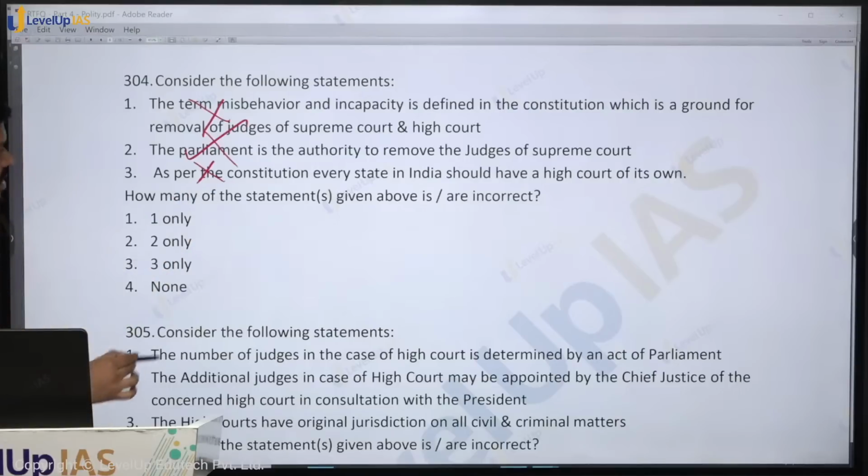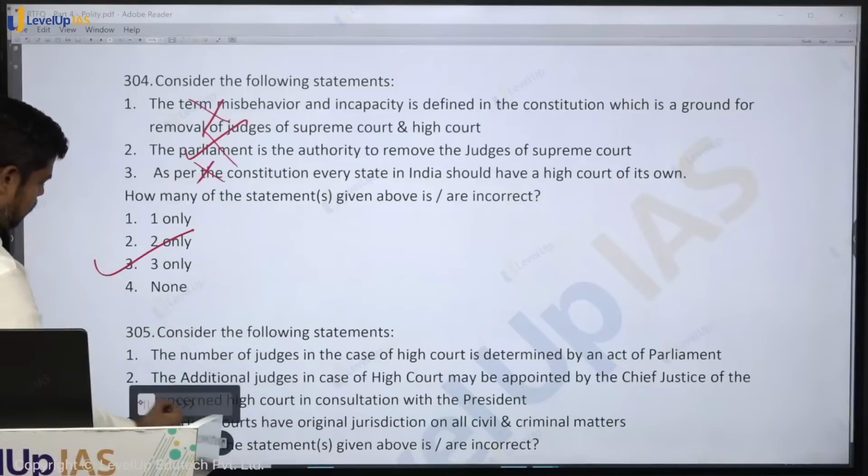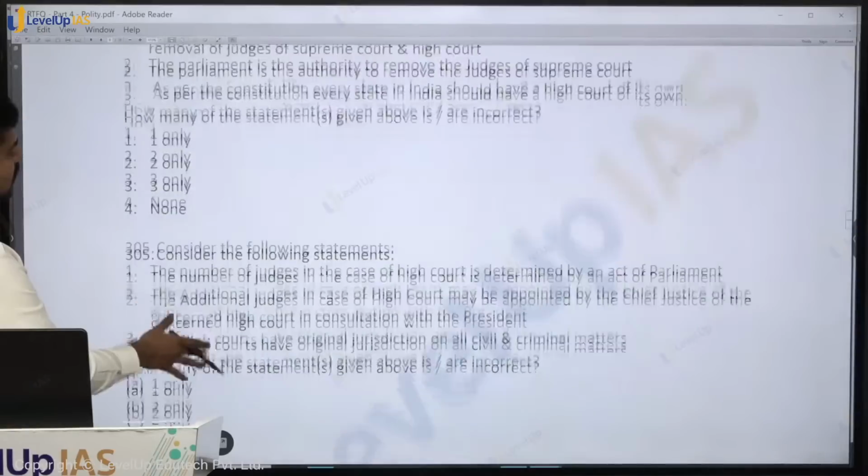So, what is the answer here? Which of the statements given above are incorrect? What is the answer? 3 only. Come to the next question.